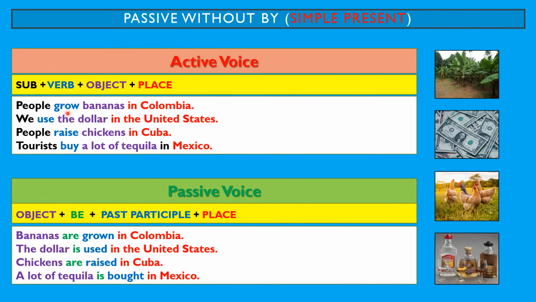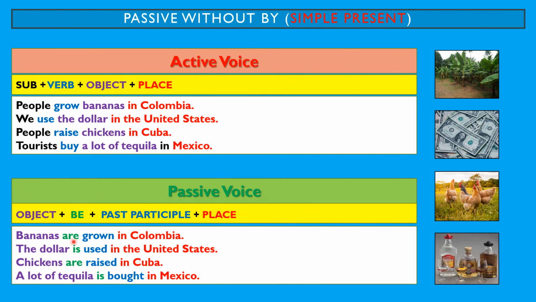People grow what? They grow bananas. Where? In Colombia. We use what? The dollar. When? In the United States. People raise what? They raise chicken or chickens. Where? In Cuba. And the last one, tourists buy. They buy what? They buy a lot of tequila. And where do they buy the tequila? In Mexico.